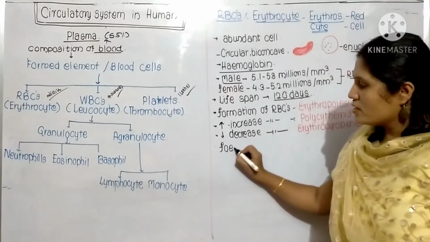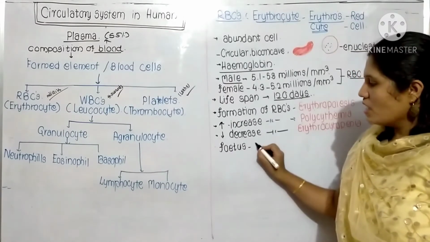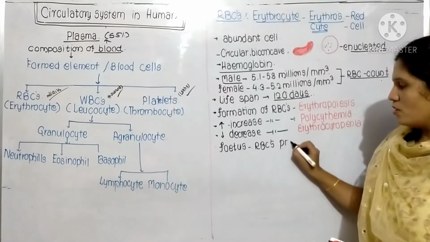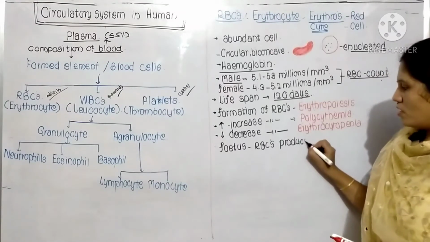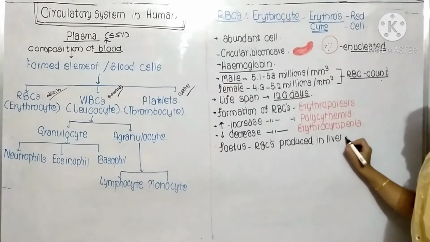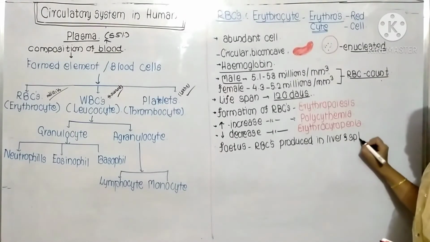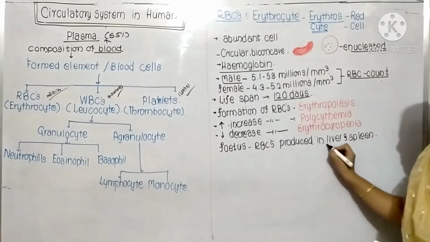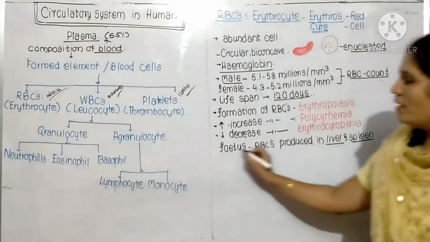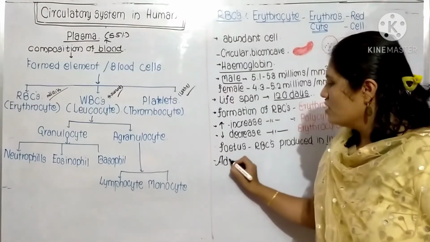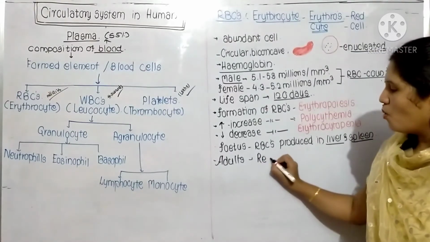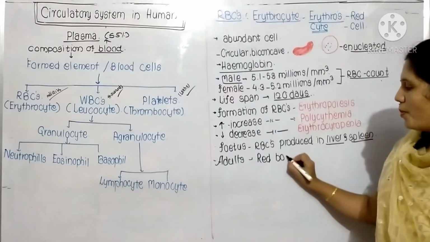For example, in the fetus, these RBCs are produced in the liver and spleen. See, the liver plays a very important role. In the fetus it is produced in the liver and spleen, and in adults these RBCs are produced in the red bone marrow.